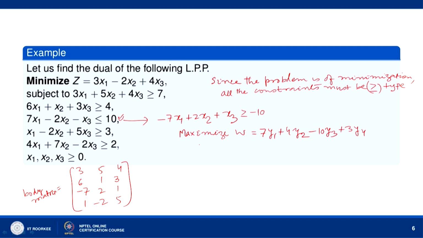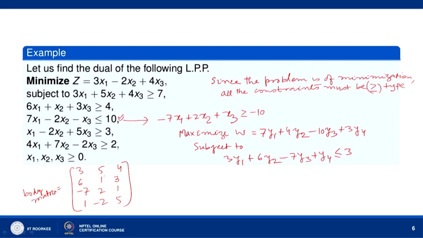So, we will have, subject to constraints, 3 y 1 plus 6 y 2 minus 7 y 3 plus y 4 less than or equal to C 1, which is 3.